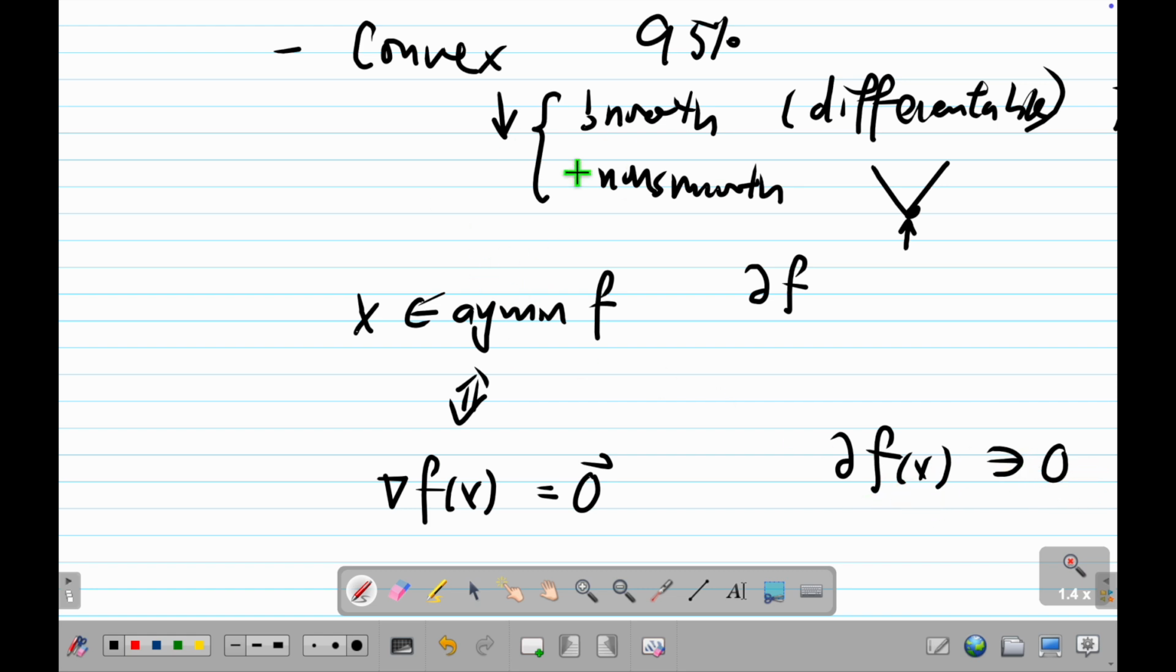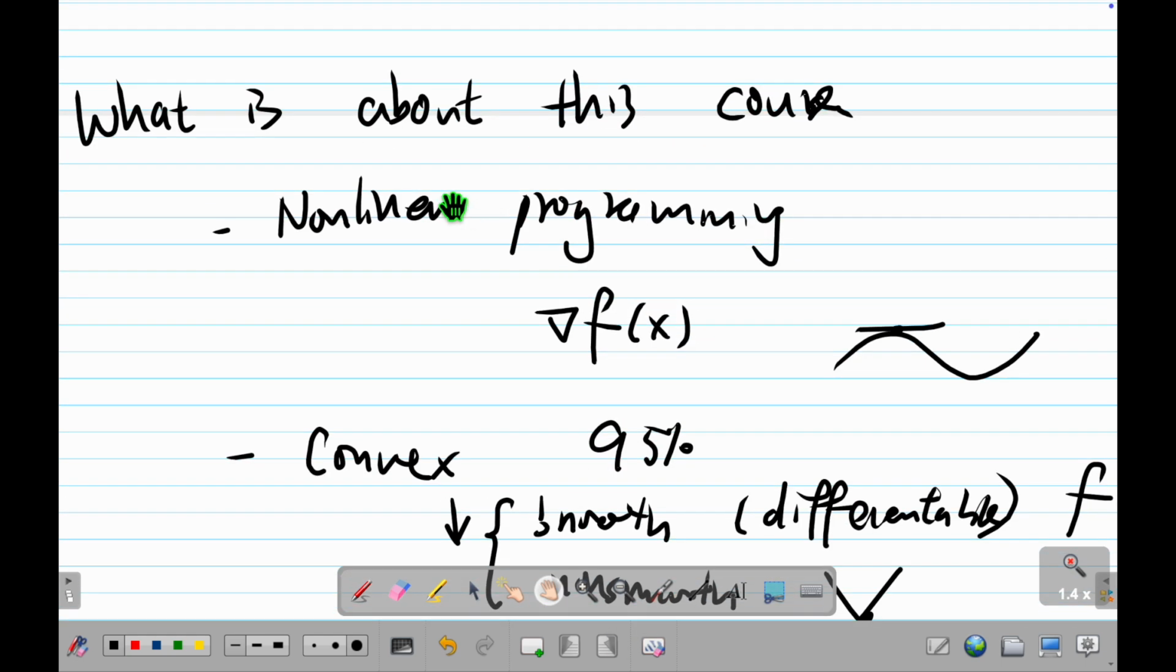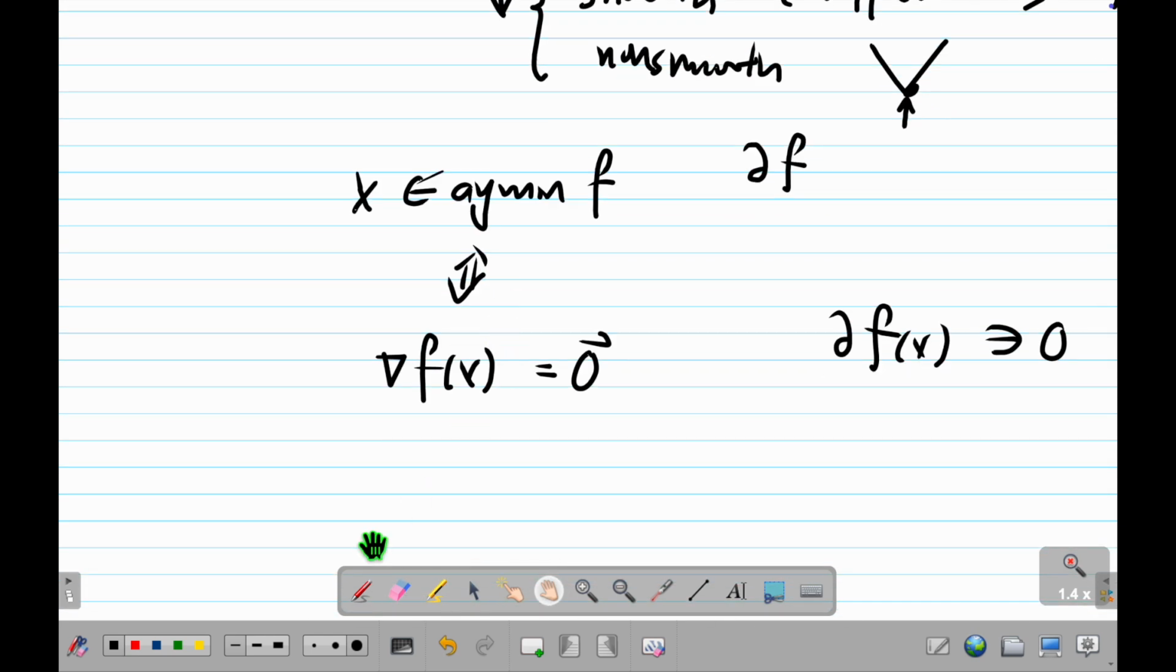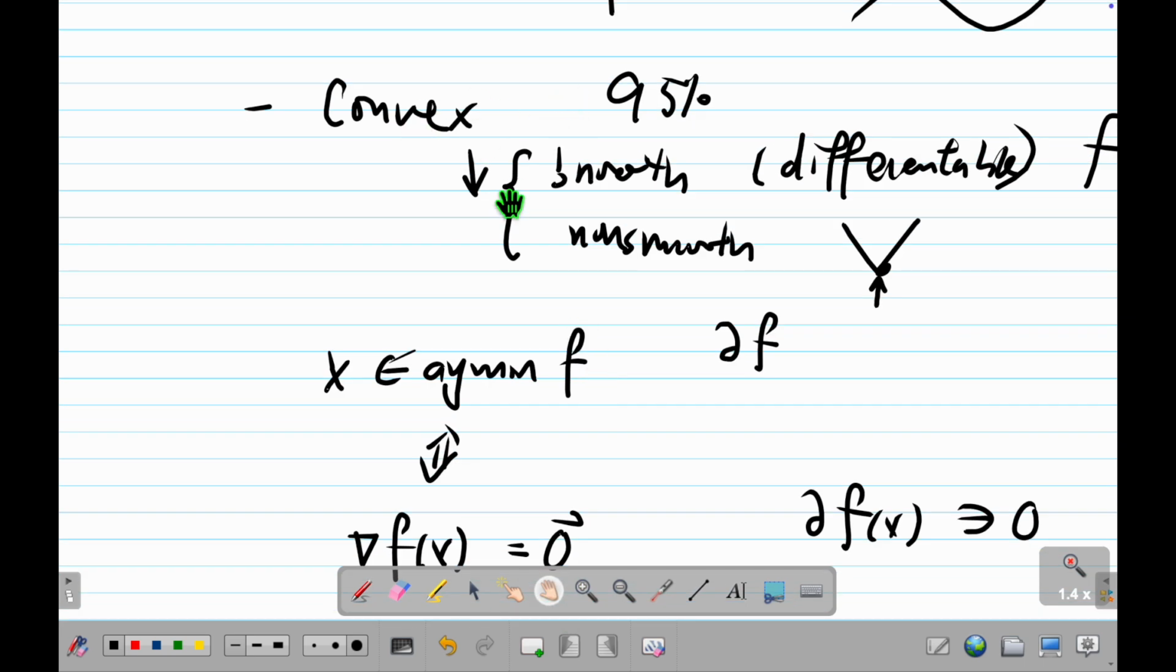So this is why these two things are in the same category. Then what's next? After nonlinear and convex, these two come together, and we have a lot of things we can talk about. Then what's next? Well, then we'll call it non-convex. Non-convex means basically this is not true.